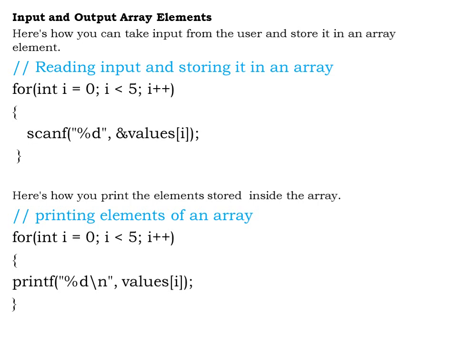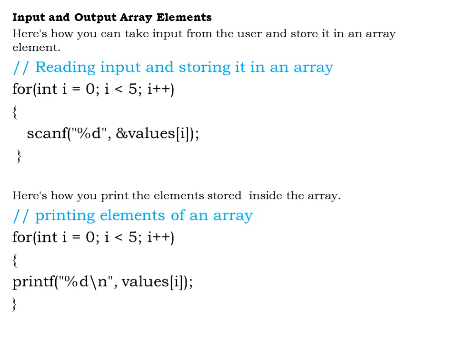The second code specifies how we print the elements of an array that we have stored inside it. As I am going to print all the elements inside an array, I am going to put the printf statement repeatedly inside a loop. So here once again I am going to use the for loop. I have initialized i as 0, i less than 5 is the condition, and i plus plus is the increment that I am going to do.